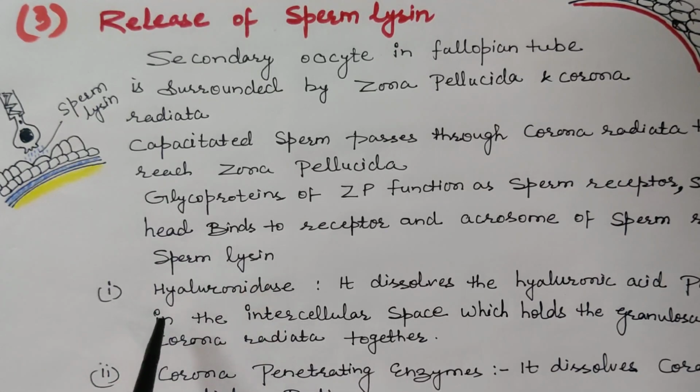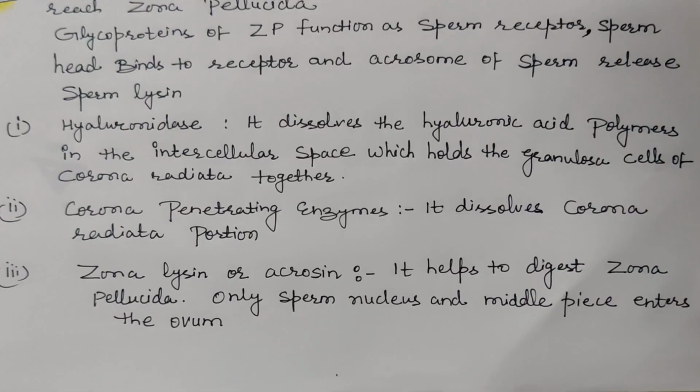After that, among the sperm lysines, one more is corona penetrating enzyme. Corona penetrating enzyme dissolves the corona radiata portion and helps the entry of sperms towards the ovum to cause fertilization. The third one is zona lysine, or acrosin. It helps to digest zona pellucida.